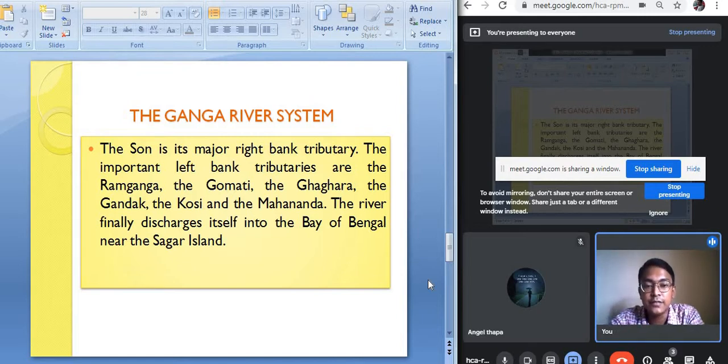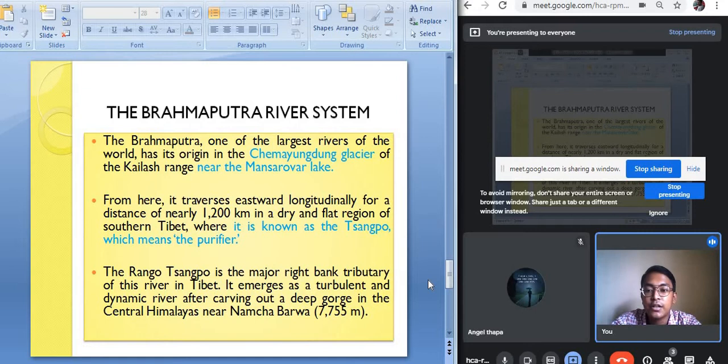And the Ganga river is one of the largest rivers of our country. And the next important Himalayan river is the Brahmaputra river. The Brahmaputra river basically drains the northeastern part of our country, basically the states of Assam and Arunachal Pradesh.